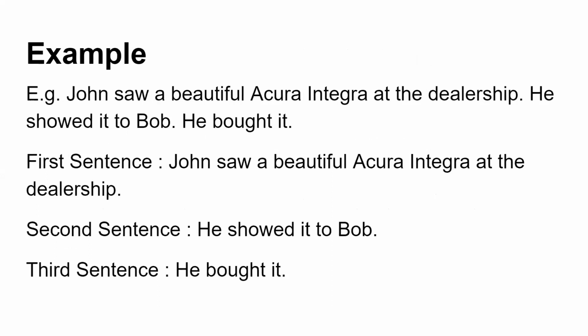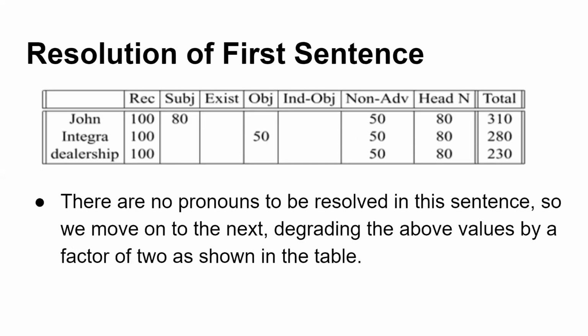Now here is an example. Joe saw a beautiful Acura at the dealership. He showed it to Bob. He bought it. Now these are the sentences that we are having. The first sentence is John saw a beautiful Acura at the dealership. The second sentence is he showed it to Bob. The third sentence, he bought it. Now we will be doing the pronoun resolution one by one.